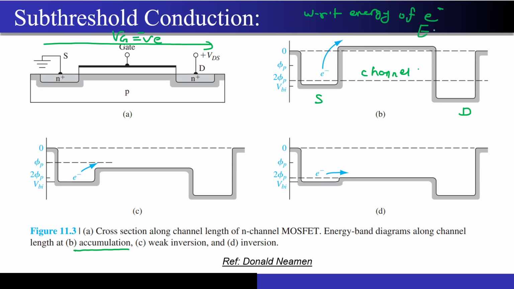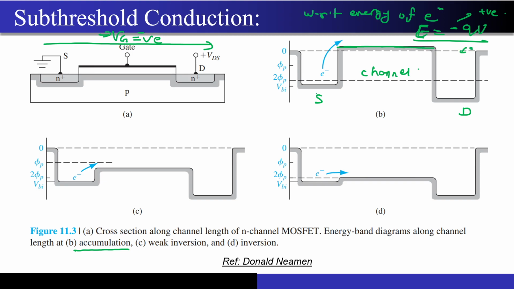What is the energy of electron? E is nothing but minus QV. If I am applying a negative voltage, that means this energy that you are seeing over here will be a positive quantity. That's why you are seeing that this energy is above the value 0. This dashed line is of 0. Okay, so that's why this E is above 0.